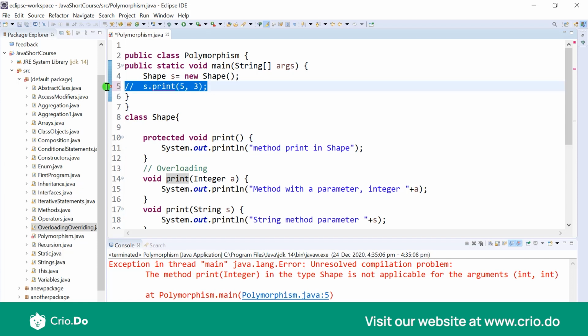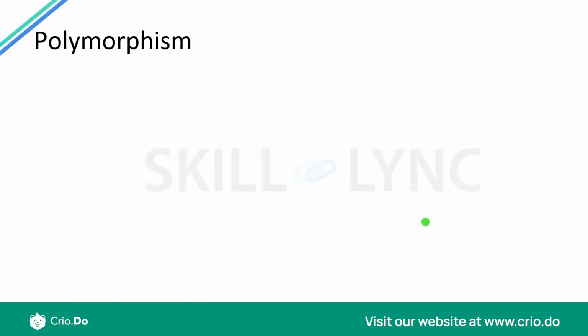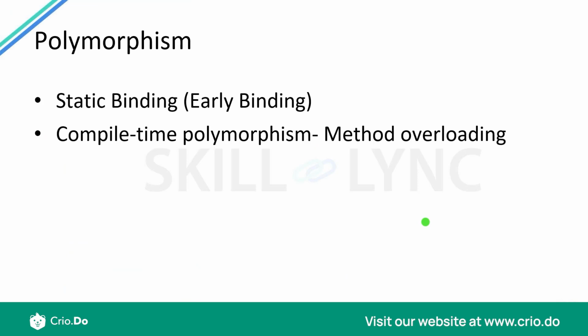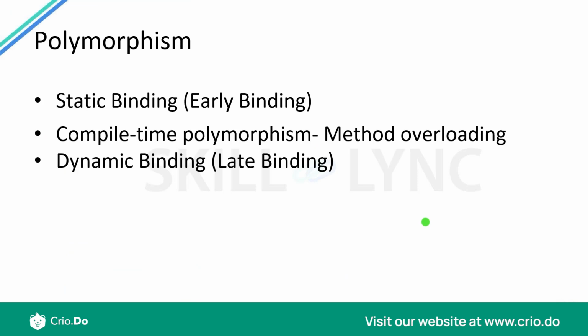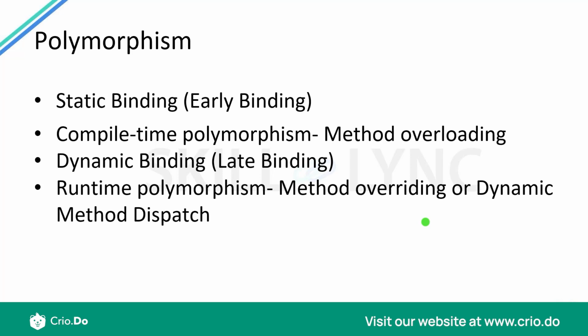So I'll just comment this out. Another type of polymorphism is something known as dynamic binding or late binding. This is known as runtime polymorphism. So what happens is that you compile your entire program, but while running, your Java runtime environment is trying to run your code in the best ways in which you might have specified that, but that is not something which would be binded beforehand, okay?